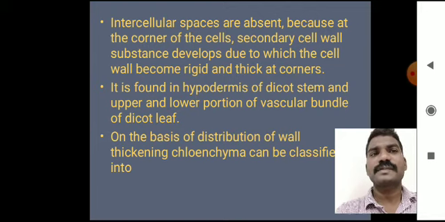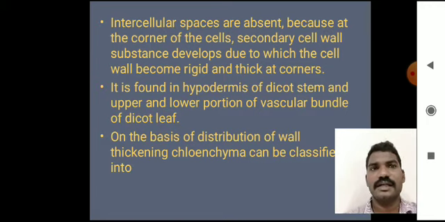Generally, the intercellular spaces are absent because at the corners of the cells, the secondary cell wall substance develops, due to which the cell wall becomes rigid and thick at the corners. So, the intercellular spaces are absent. It is found in the hypodermis of dicot stem and the upper and lower portion of vascular bundles of dicot leaves.